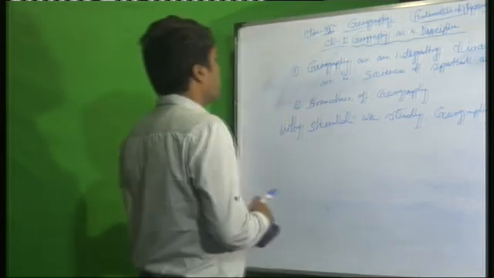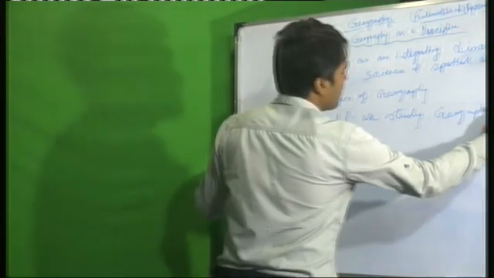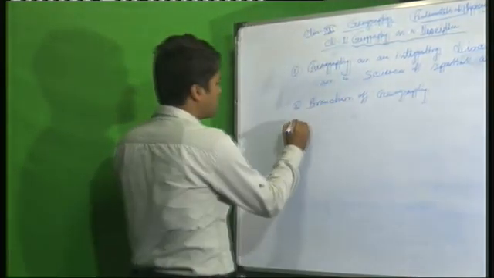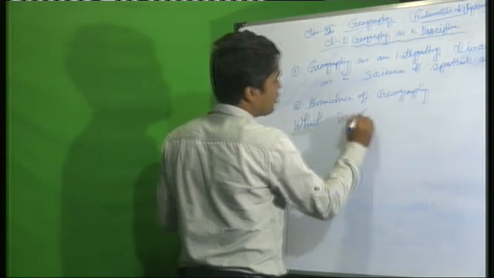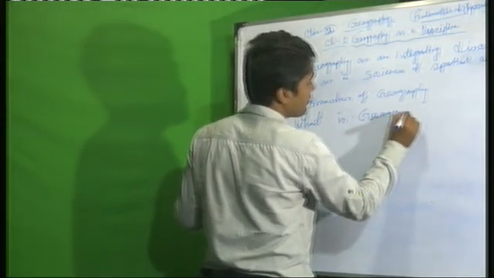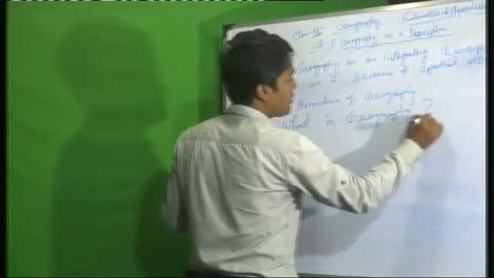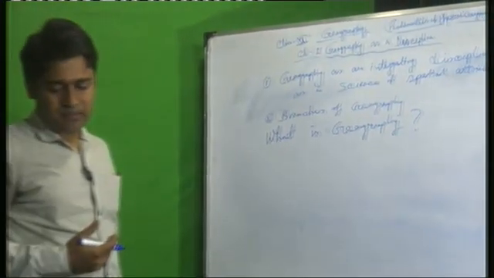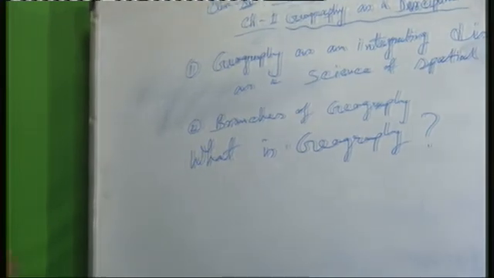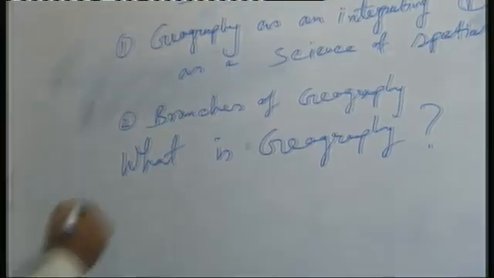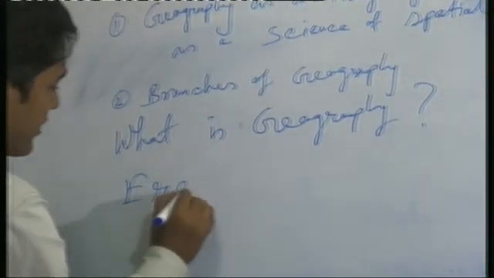Now another question you will face, that what is geography? From very junior class I think you know that. What is the definition? The term geography was first coined by a Greek scholar, Eratosthenes. The name is very important.